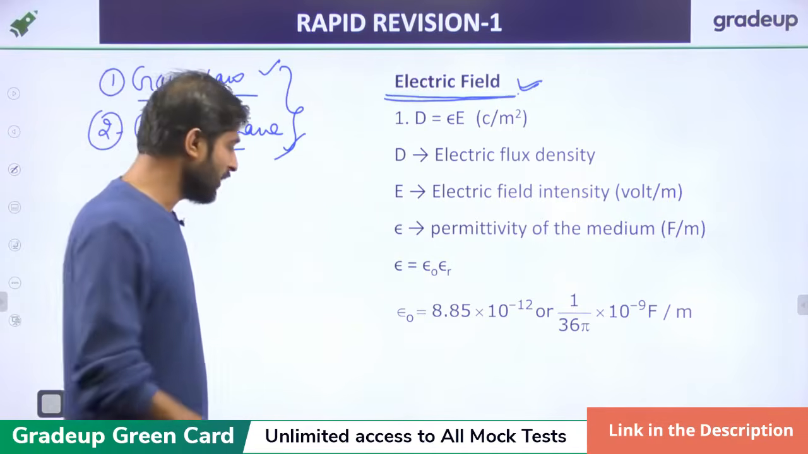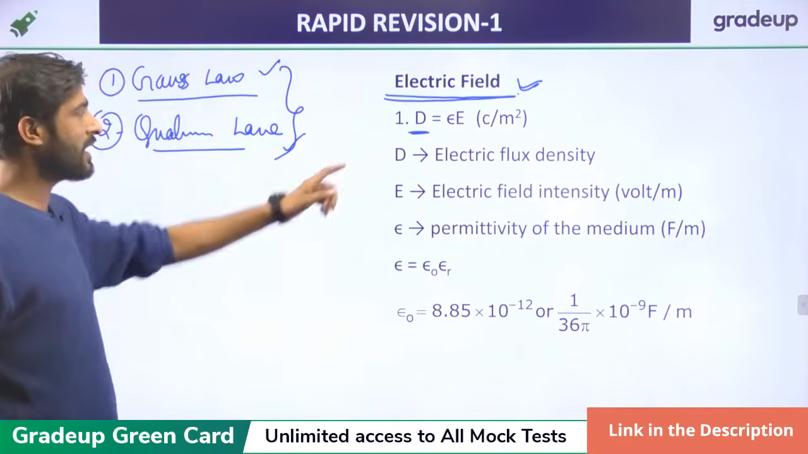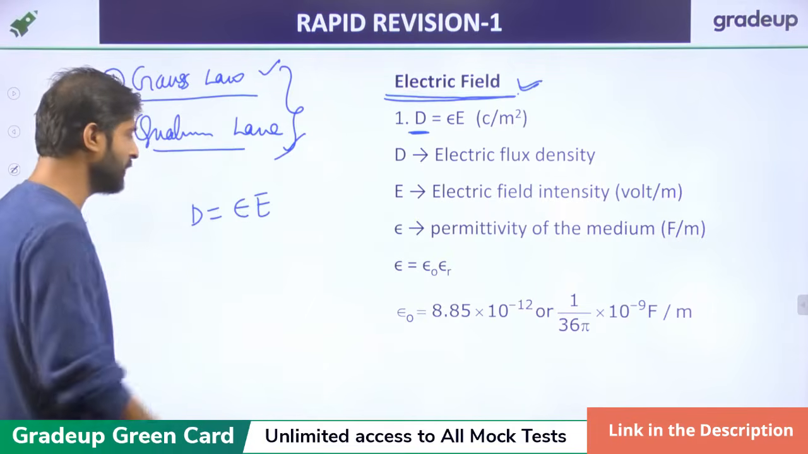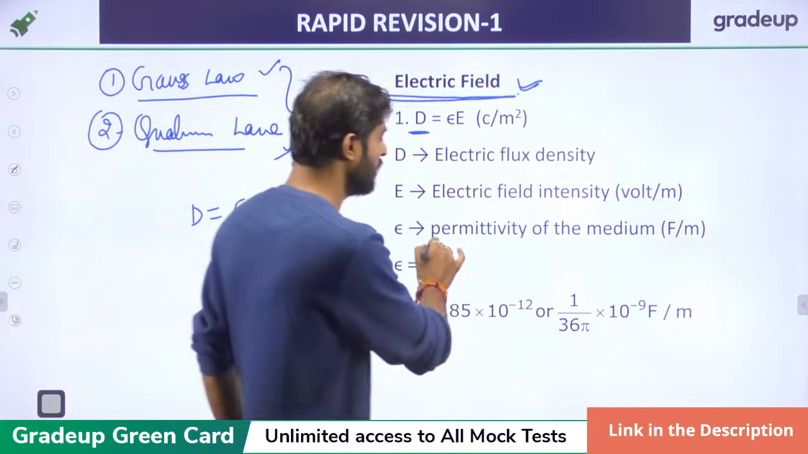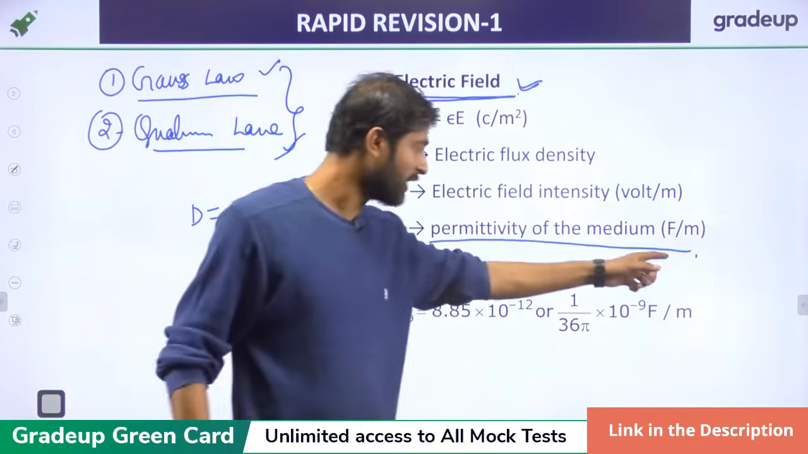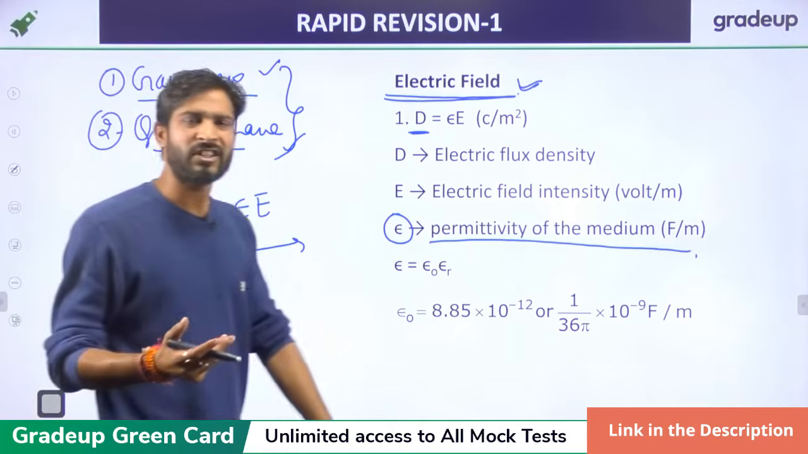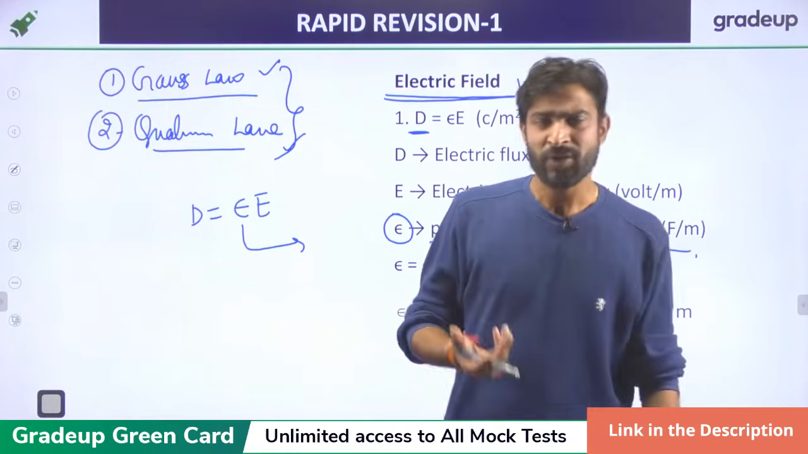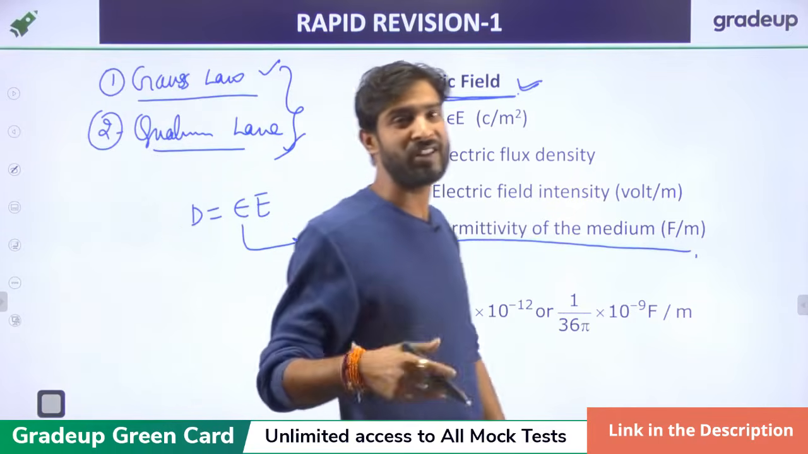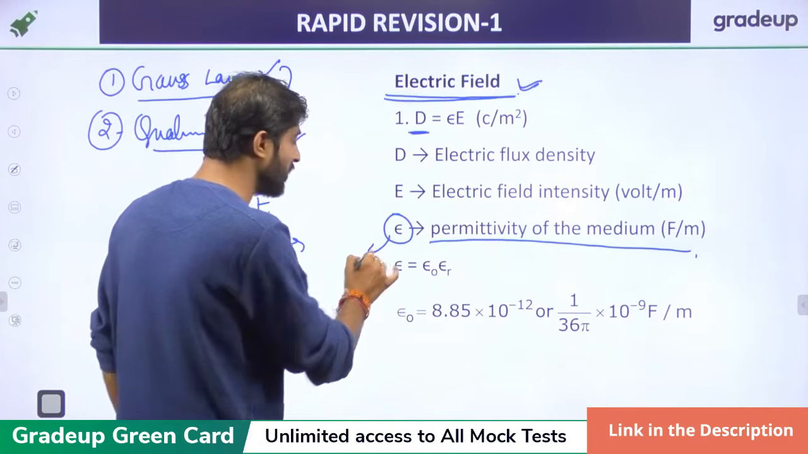In the electric field we can say that D is the electric flux density. So D is just epsilon E, right? Epsilon is the permittivity of the medium, and the unit of epsilon is farad per meter. What do we mean by permittivity? Permittivity is the ability of any material to hold the electric field, or how it passes the electric field, right?